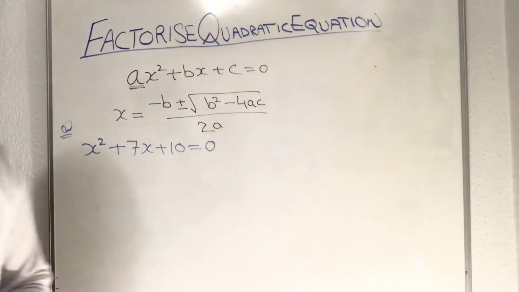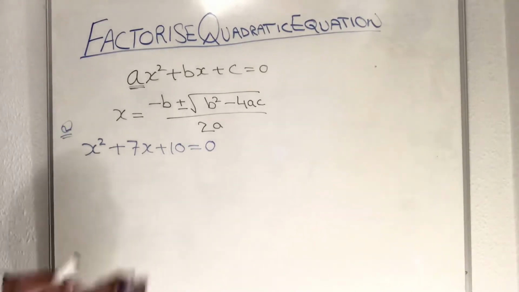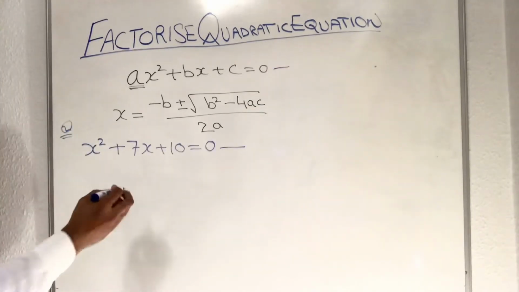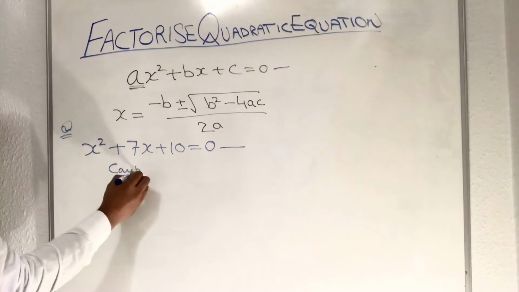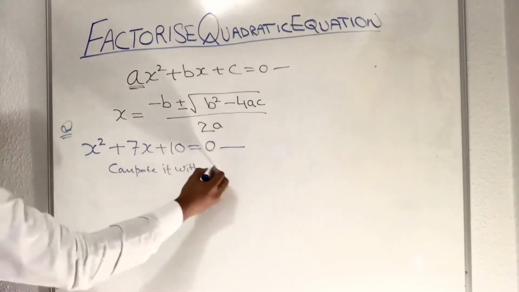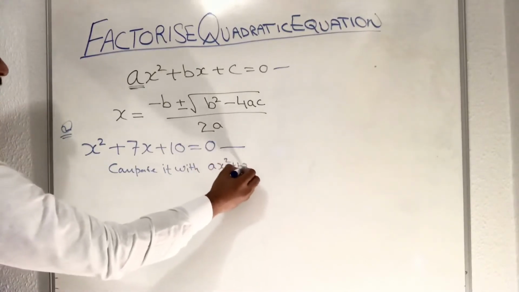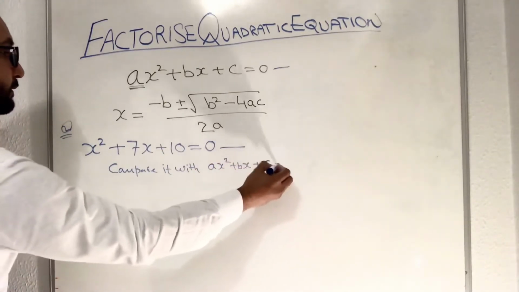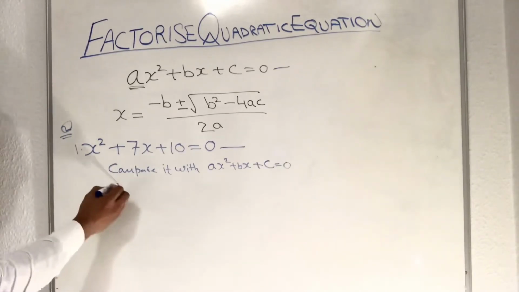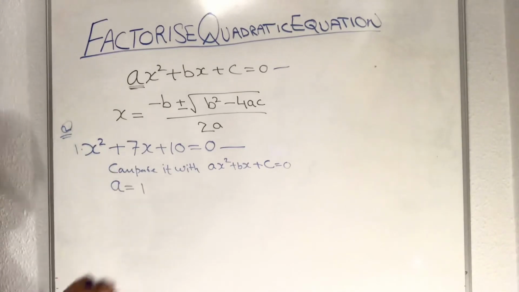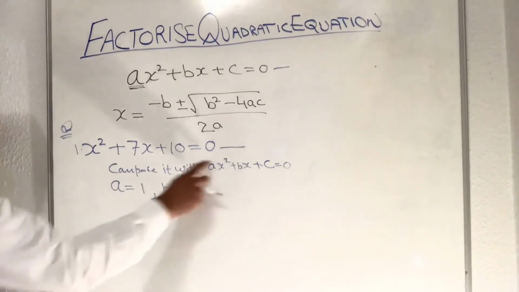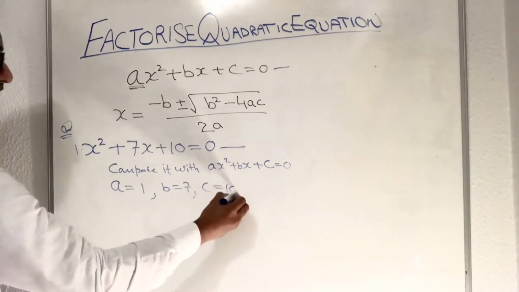First of all, you have to compare that equation with the general equation. When you compare it, you will get what value is multiplying with x squared is 1. So a is equal to 1 and b is equal to 7 and c is equal to 10.